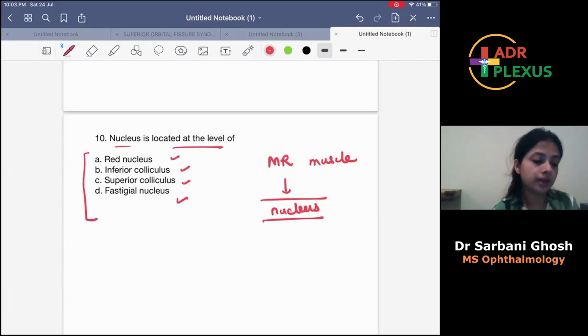Please, if you can gather some information on this question, please do so that we can get the real options, actual options, and accordingly we can answer the question. Okay, so that's all. Please remember that all these questions have been recall questions, so any modifications which need to be done, let me know, and accordingly I can redo the questions and come up with all the right options which were actually there in the paper, and accordingly we can do that. Okay, so please let me know, and thank you.